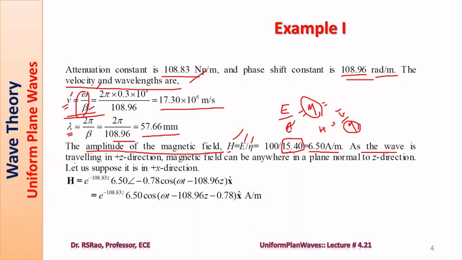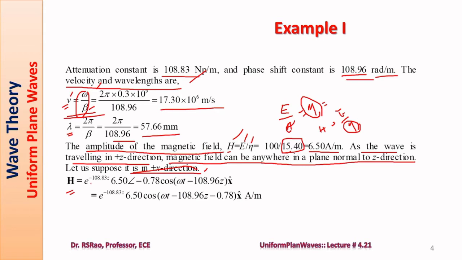6.50. As the wave is traveling in plus z direction, magnetic field can be anywhere in a plane parallel to the normal direction. Let us suppose it is in x direction. The uniform plane waves are associated with a property: E, H and direction of propagation are mutually perpendicular. Not only that, they form a right-handed vector system. As the wave is traveling in z direction in the present case, electric vector and magnetic vector can be anywhere in a plane which is normal to z direction. So that aspect we used. Let us suppose it is in x direction.